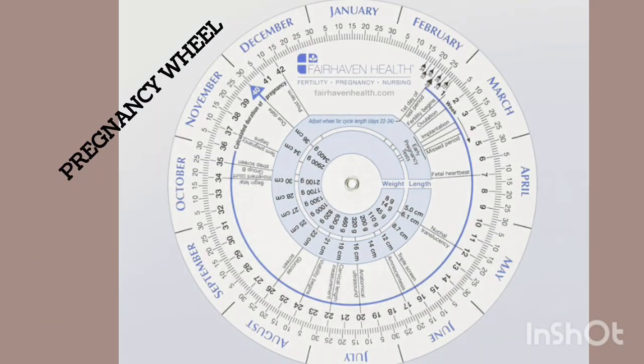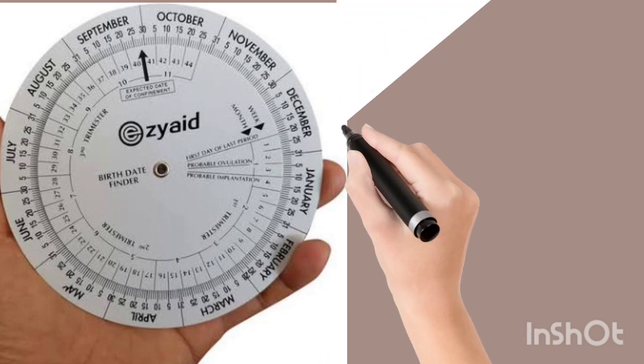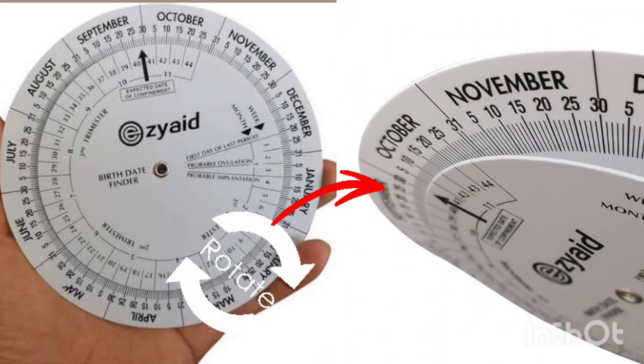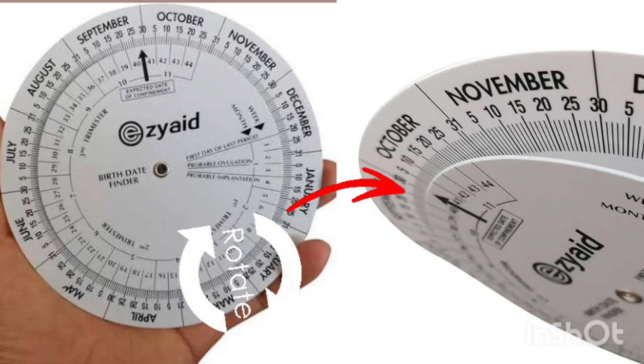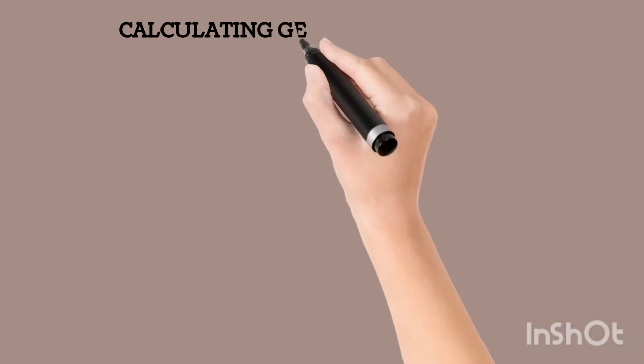So the next one now, you see how it looks. You can easily rotate the wheel. Very, very important. So at this point, we'll look at how to calculate gestational age, GA.